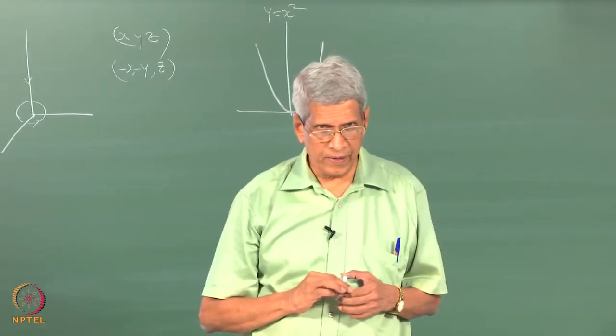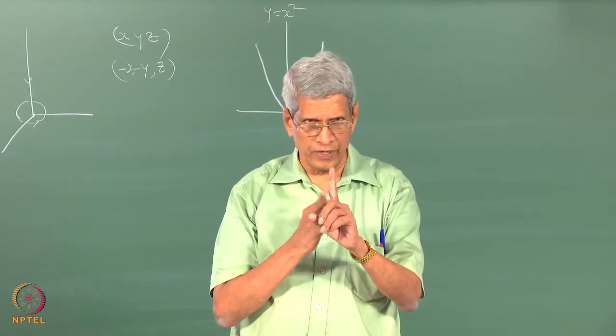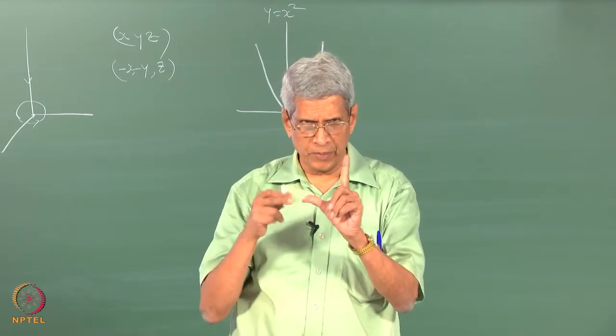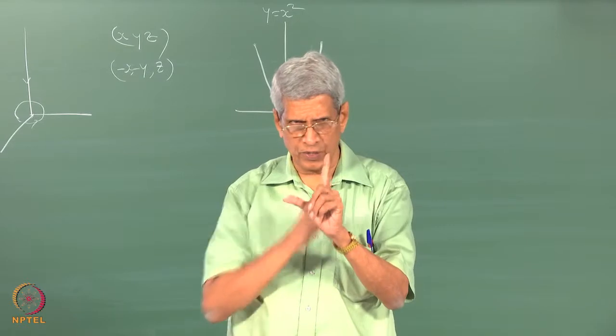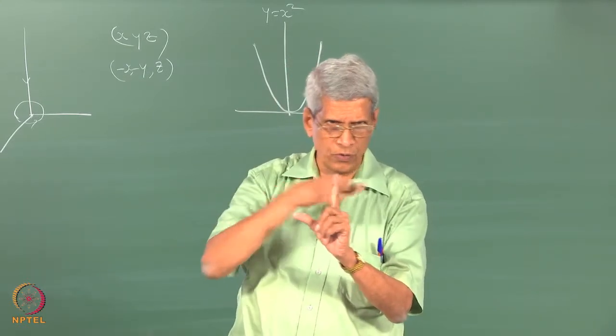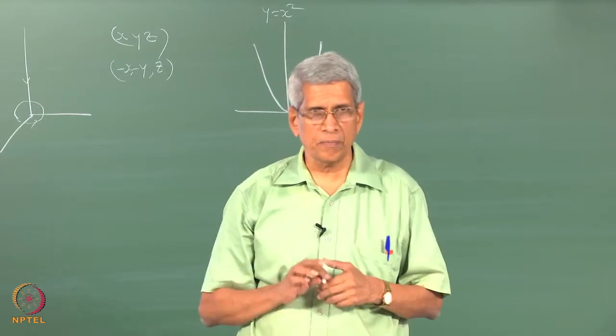Is it not? That is a 180-degree rotation with respect to any point x, y, z. Z remains the same because we are rotating around the Z axis. So this will come back to the opposite side. So x and y would have changed, z is remaining the same.